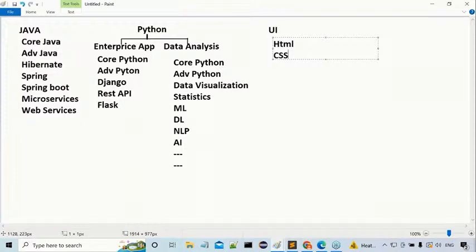Okay. Observe carefully. If we take Java, what we have to learn there? Core Java, advanced Java, Hibernate, Spring Boot, microservices, and web services. If you go for the Python side, what are we having there? Two types, two paths are available for Python. What are the two paths for Python here? One is like what now? That means enterprise application side, and the second one is what? Data analysis side. Either of the things here we have to follow. Okay. Right, sir.